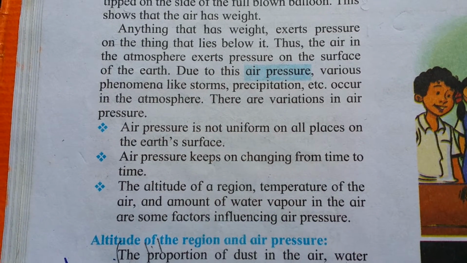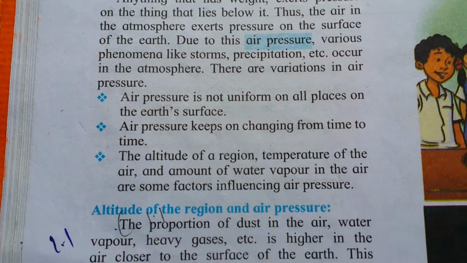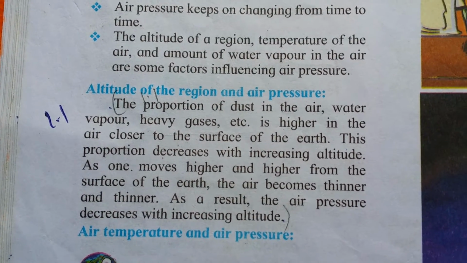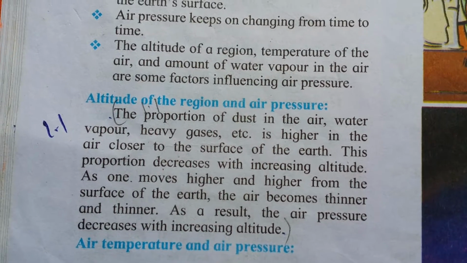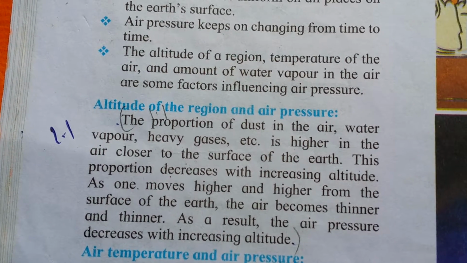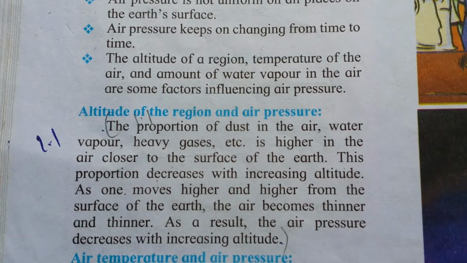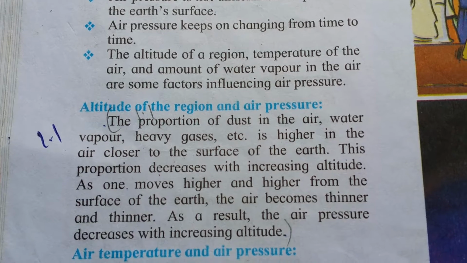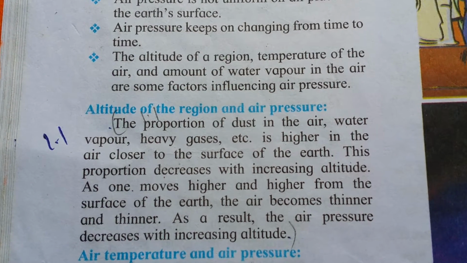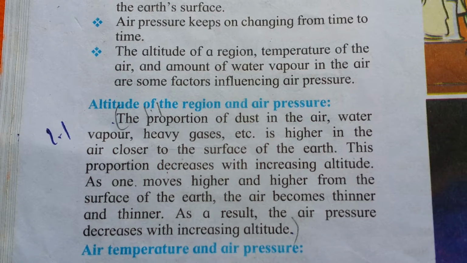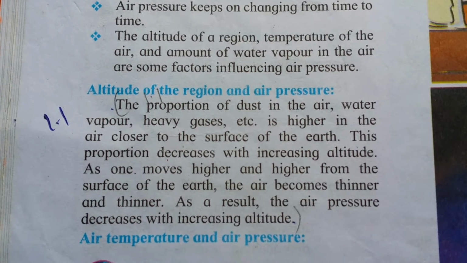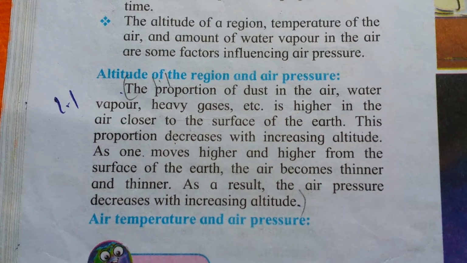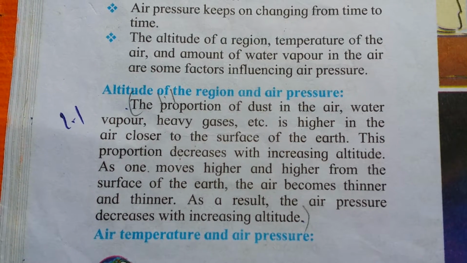Let us now consider altitude of the region and air pressure. The proportion of dust in the air, water vapor, heavy gases, etc. is higher in the air closer to the surface of the Earth. This proportion decreases with increasing altitude. That means as we move higher and higher from the surface of the Earth, the air becomes thinner and thinner.